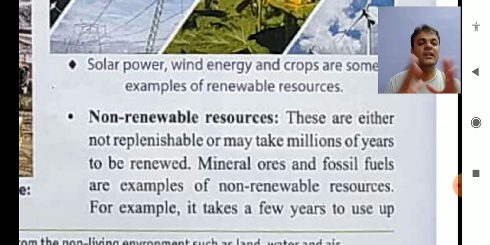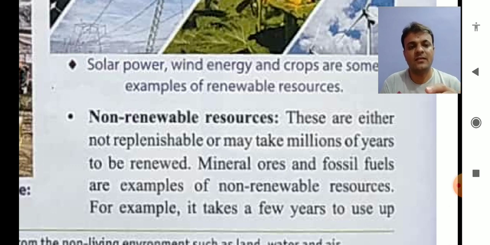Sometimes it takes millions of years to be replenished or renewed. That is why they come under the category of non-renewable resources. Mineral ores and fossil fuels are examples of non-renewable resources. Mineral ores means the raw form of mineral, not the ready-made form of mineral.